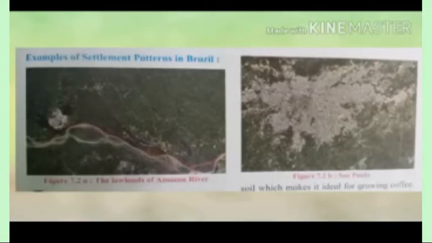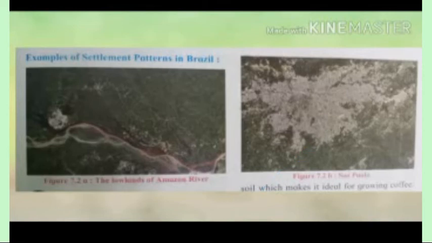Now here you can see the examples of settlement patterns in Brazil. Figure 7.2a is the lowlands of Amazon River, and figure 7.2b is Sao Paulo. We have to identify the settlement patterns in Brazil. The first one is the lowlands of Amazon River. It is already mentioned there. So which pattern is it? It is an example of dispersed or scattered settlements. And the second one, figure 7.2b, is an example of nucleated settlement.